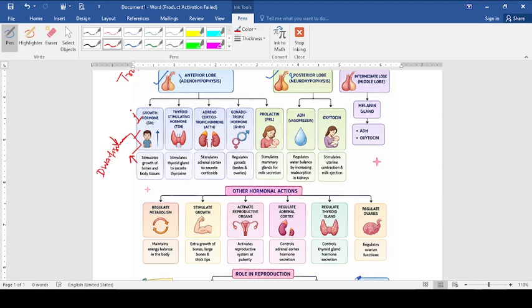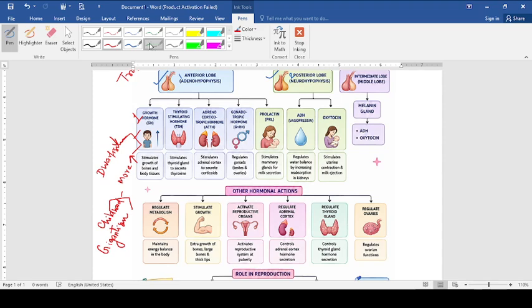And when there is extra secretion of this hormone somatotropin, this more secretion creates two more problems in human beings. First is in childhood, second in adulthood. If it is secreted, let's say, in childhood, it will create a problem called gigantism. What is gigantism? The person will become very tall, like Khali, more than 6 feet in height. That condition is called gigantism.